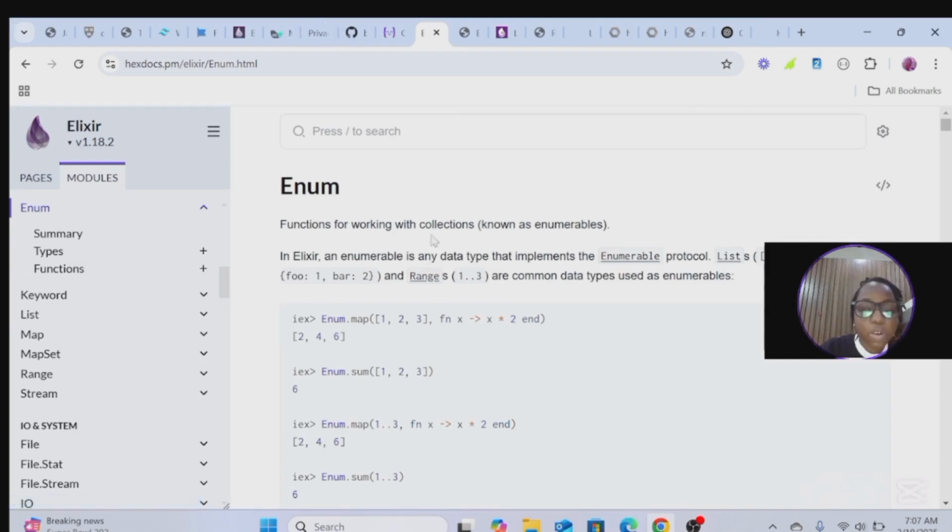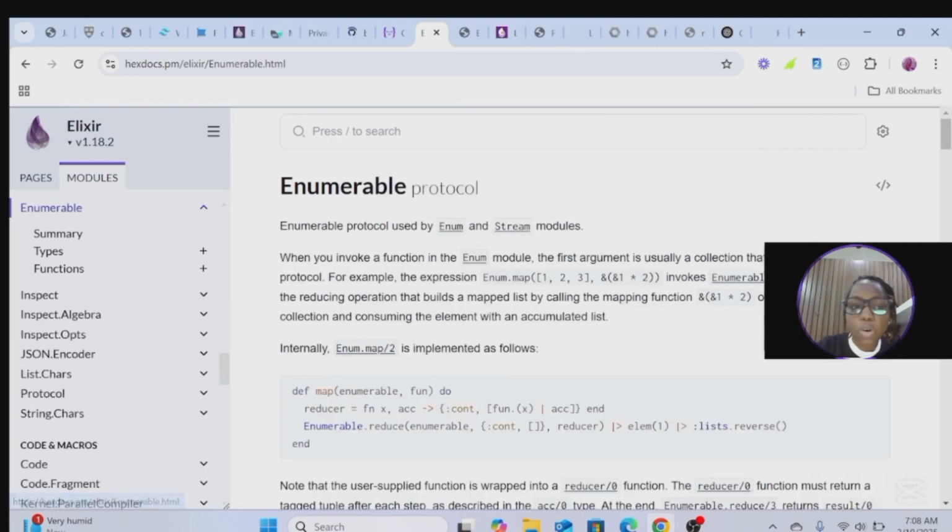And functions for working with collections known as enumerables. So Enum is a module of functions for working with collections known as enumerables. In Elixir, an enumerable is any data type that implements the Enumerable protocol. So what is the Enumerable protocol? The Enumerable protocol is used by Enum, and it takes the enumerable as the first argument. So they said the functions for working with collections known as enumerables are in Enum, and in Elixir, an enumerable is any data type that implements the Enumerable protocol.